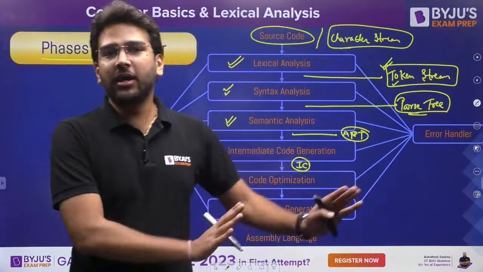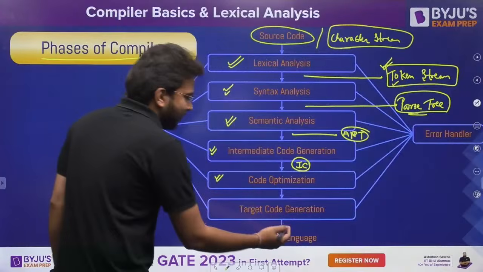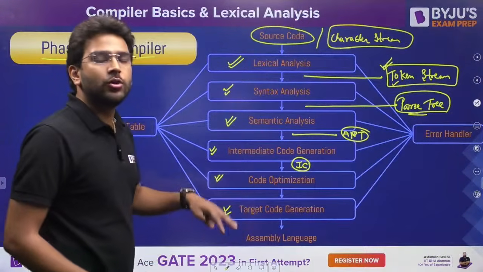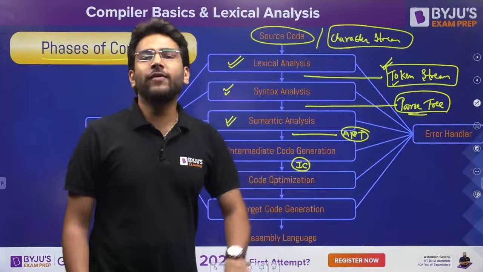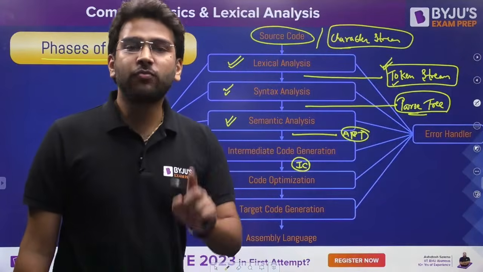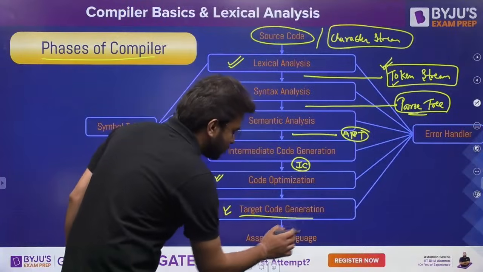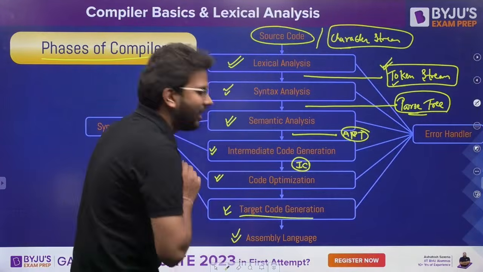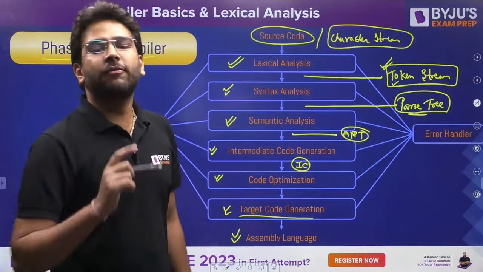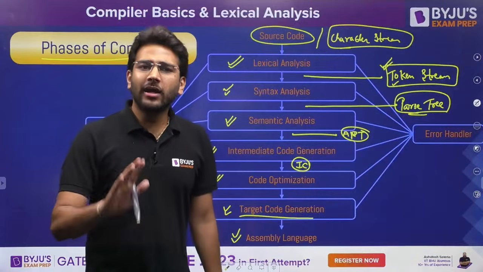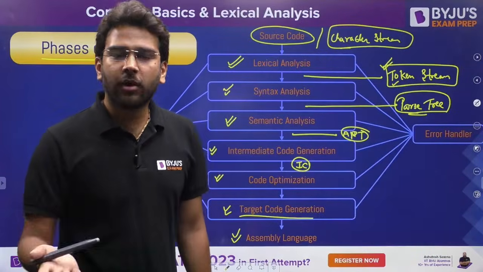But we can have, after this last phase of the compiler, that is target code generation, one more phase of code optimization, which is machine dependent. Why so? Because target code generation is going to produce the assembly language code, and there we can perform this machine dependent code optimization. But again, it is optional whether we want to perform that or not.